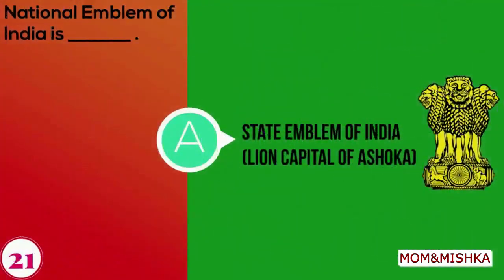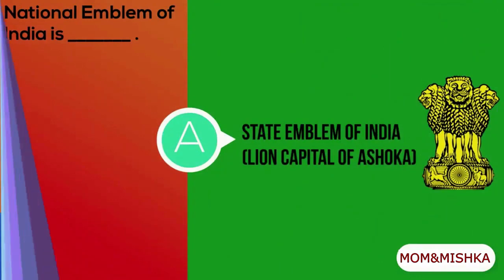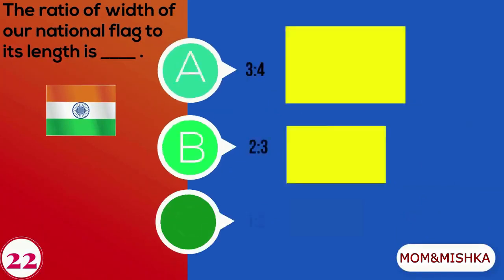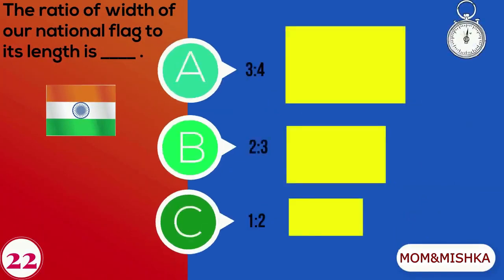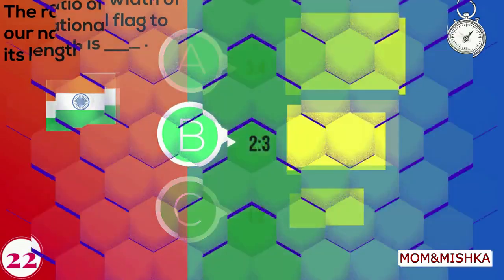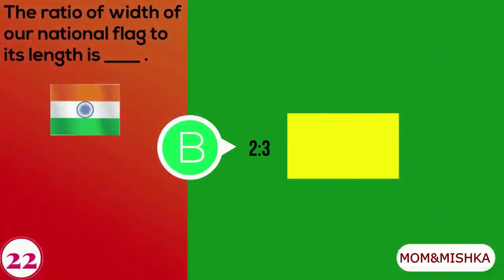National emblem of India is State emblem of India, lion capital of Ashoka. Ratio of width of our national flag to its length is A. 3:4, B. 2:3, C. 1:2. Ratio of width of our national flag to its length is 2:3.